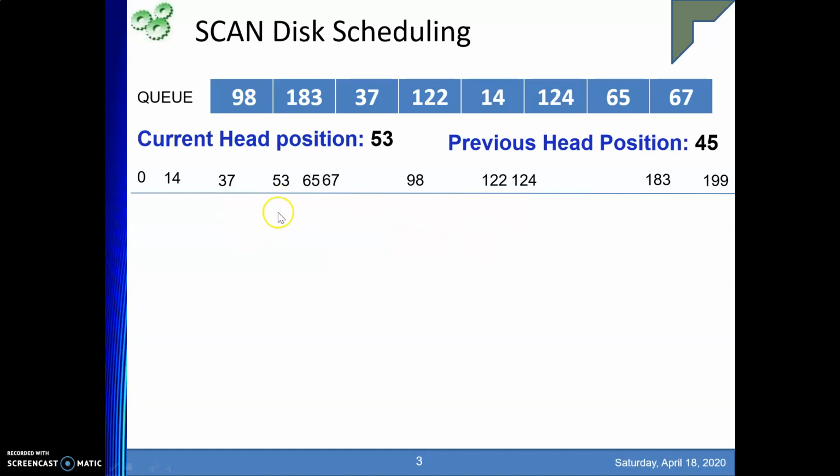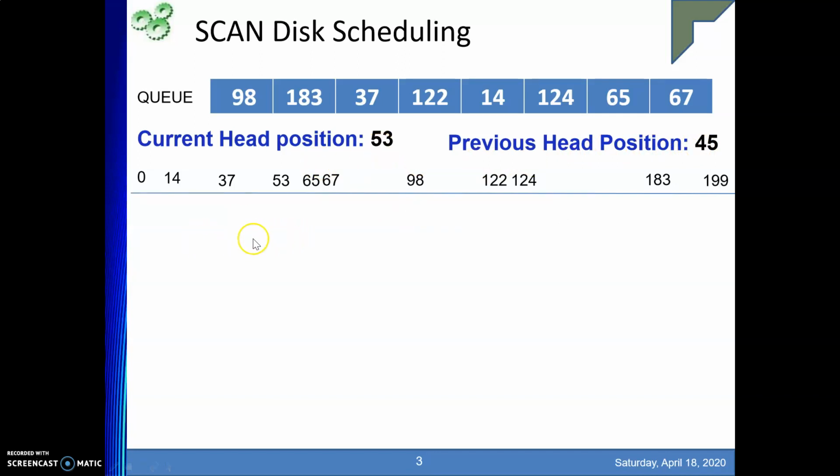So right now I am at 53. While doing the calculation, this 45 has no significance. This 45 is significant only for deciding the direction of movement. So it is 45 and next is 53, meaning we are moving towards higher cylinder numbers. Suppose the previous head position was 65 and right now you are at 53.